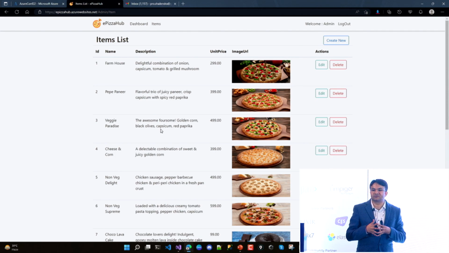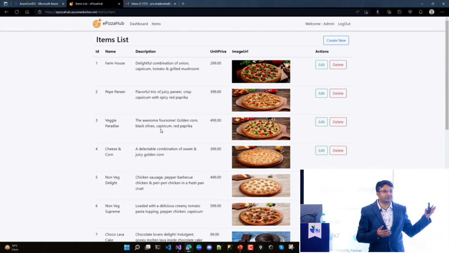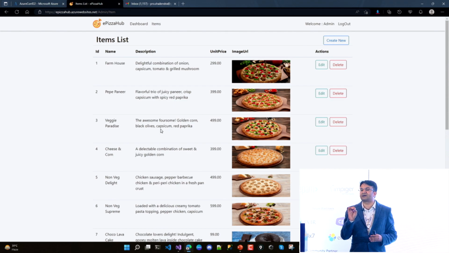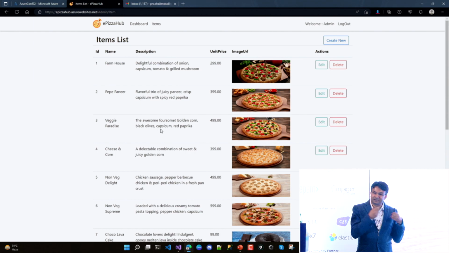When it comes to the home page, whatever you're looking at, that home page is coming from the Redis cache, because the home page is common to all users. Do you think we keep changing the home page every minute, every second? No, it is the same. So that home page data is coming directly from the Redis cache. This is the way we are using the services. And when it comes to accessing the credentials, behind the scenes I'm using a key vault. So these are live examples for everything.